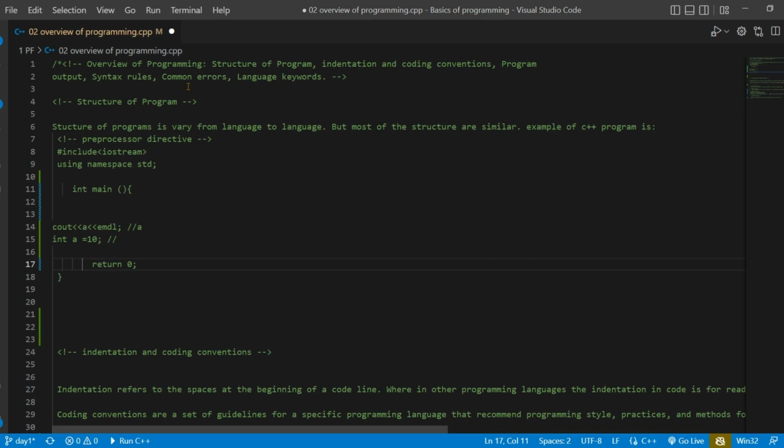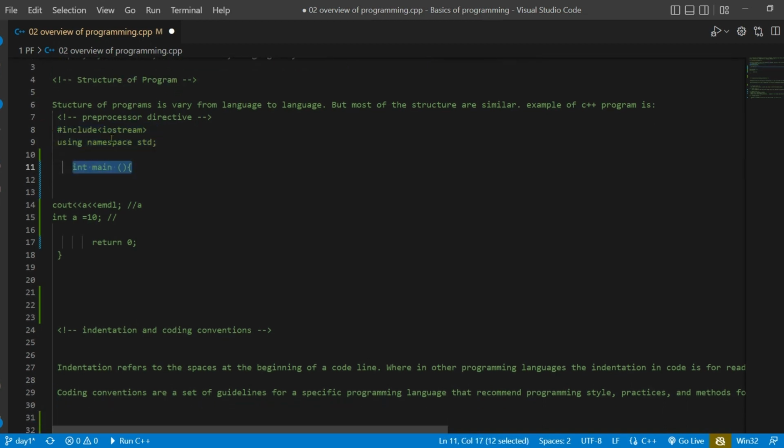So the first concept is the structure of a program. What do we mean by structure of a program? Structure of a program is actually a template which the programming language allows us to write our program in. What about the structure of a C++ program? C++ requires us to add some preprocessor directives here and then the int main function, which is a very important function, the function which gets executed first when a program is executed. But we will discuss it later on.